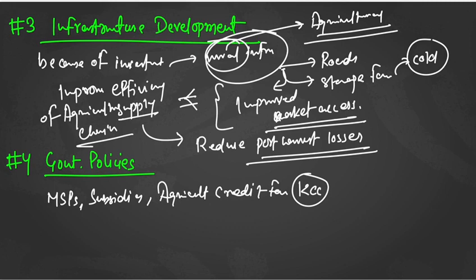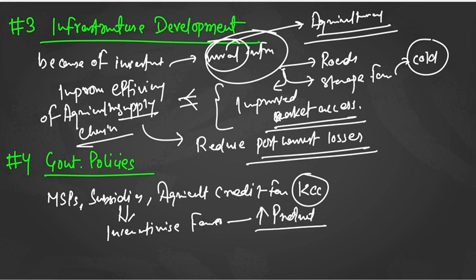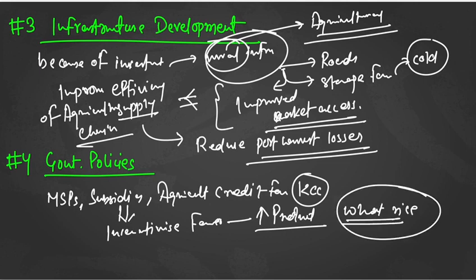So you can say that these particular subsidies incentivize the farmers to increase their production. Because now, let's say for wheat or for rice, if they are getting a subsidy, they are getting security also. So in that case, the government is incentivizing the farmers. In return, what is happening is an increase in production.